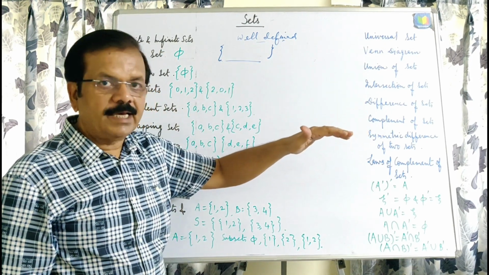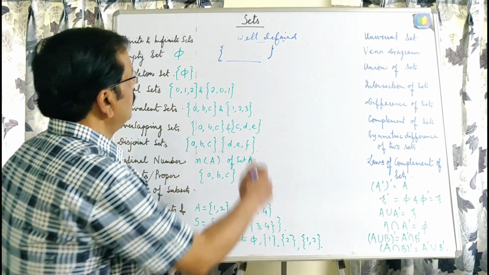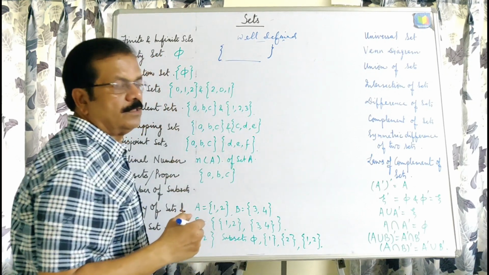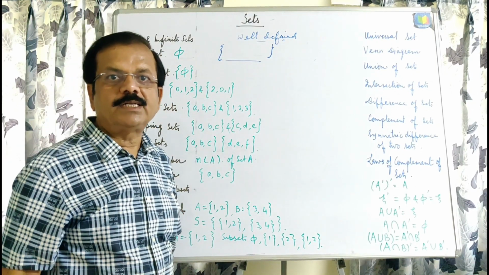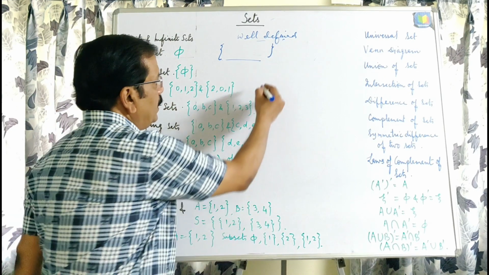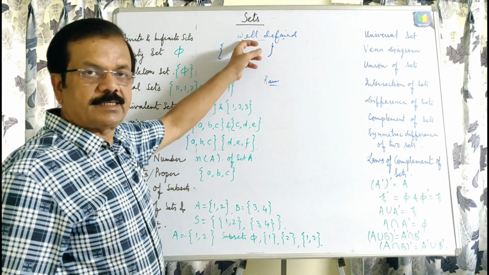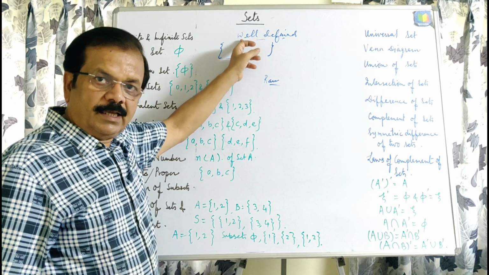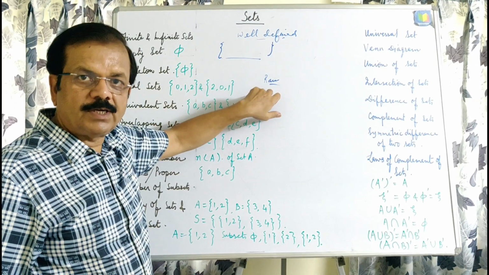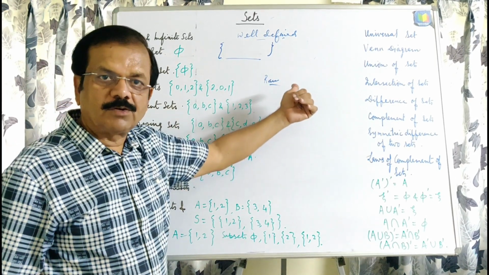You can take other examples also. Suppose a collection of bad students of your class. If I ask whether a student, say Ram, belongs to that set or not, then maybe in your perception Ram is a bad student, but maybe in my perception Ram is a good student.